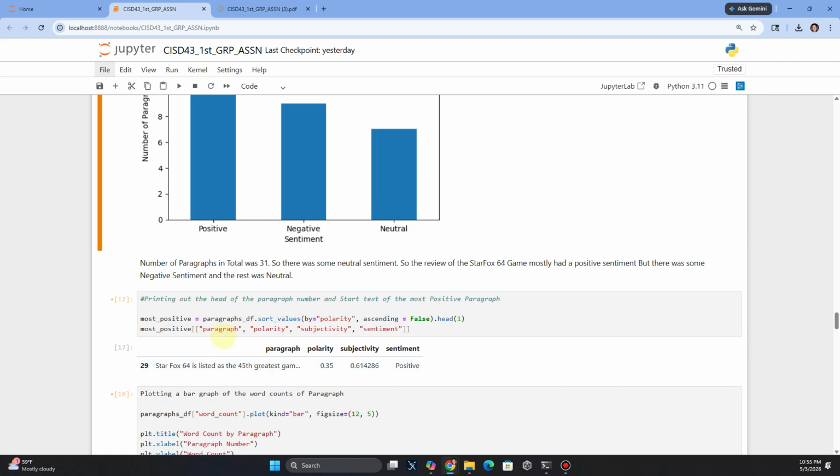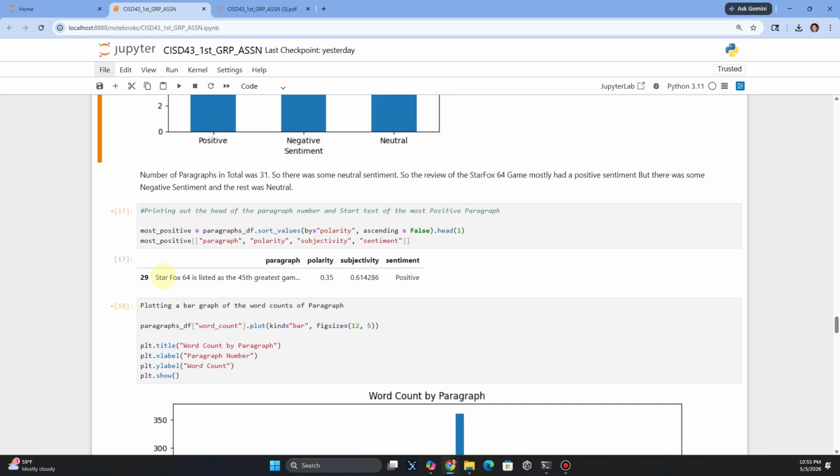And then this one right here was basically sorting everything and grabbing the polarity, I think. And I think this was the most positive paragraph, at 0.61. That's supposedly the greatest, like you can see it right here, the greatest game. And this was a great game. So the numbers kind of registered, and it's amazing how it can detect that.